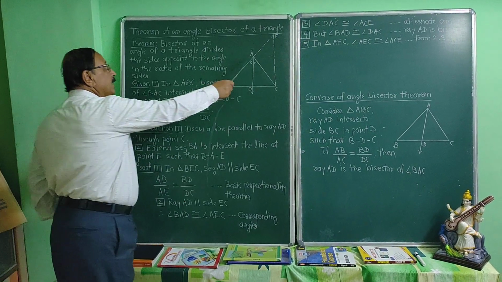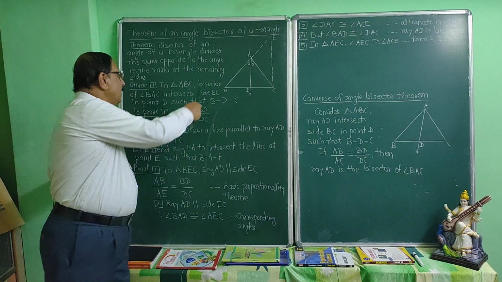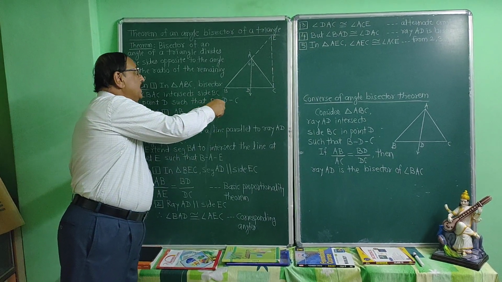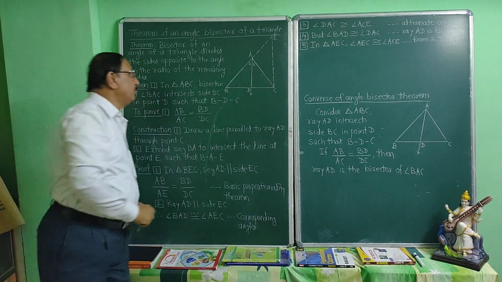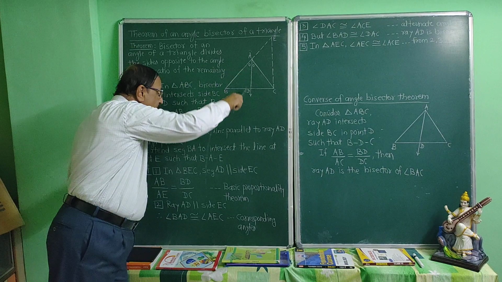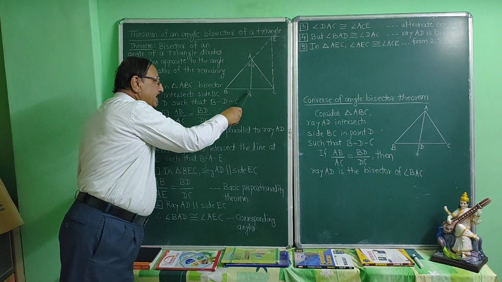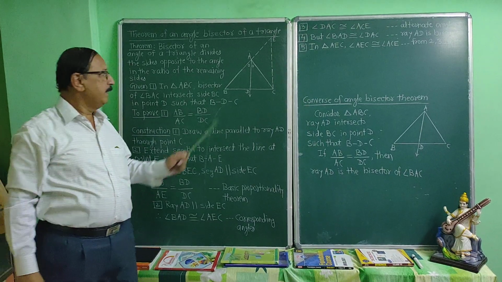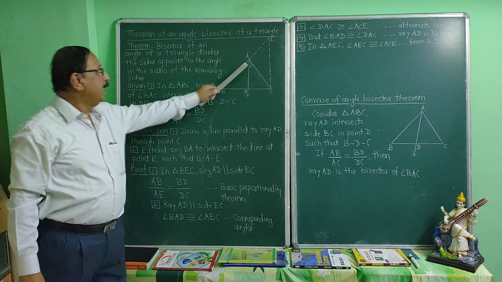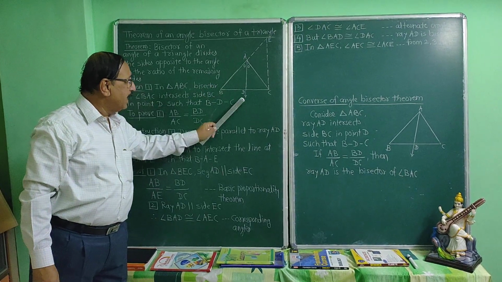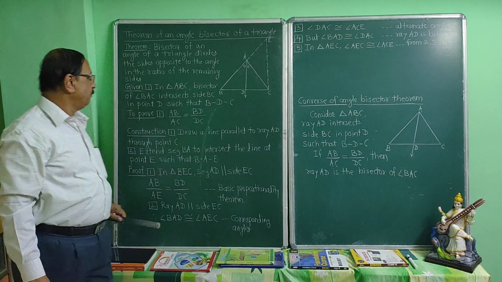In triangle ABC, the bisector of an angle BAC intersects side BC in point D, such that D is between B and C. In triangle ABC, this bisector of angle BAC intersects side BC at point D.